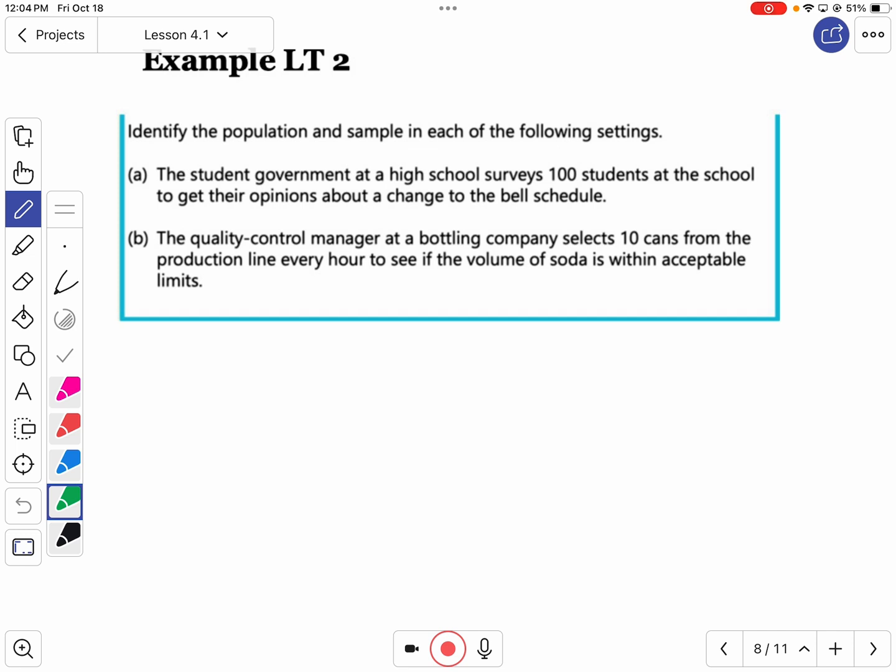Right? The student government in a high school surveys 100 students at the school to get their opinions upon a change to the bell schedule. Who's the population? The students, all students. Okay. Who's the sample? The 100 ones we talked to. Okay. The next one, the quality control manager selects 10 cans from the production line every hour to see if the soda is within an acceptable limit. Okay, population is all soda cans. The sample, the 10. Okay, so the sample's probably easier to do than the population. It's always that smaller group that we have.